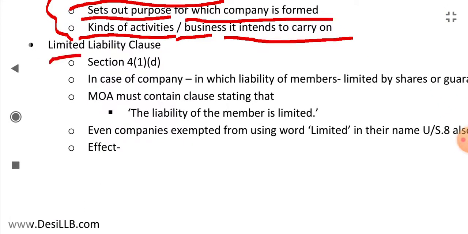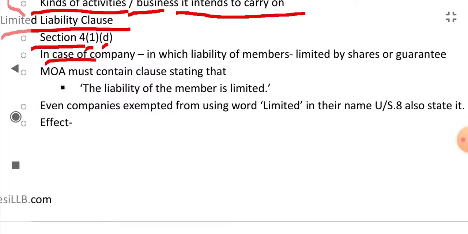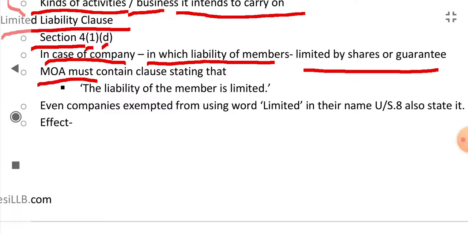Next is the limited liability clause. In Section 4, clause 1, subclause D, it is said that in a company in which the liability of members is limited by shares or guarantee, the memorandum must contain a clause stating that the liability of the member is limited.